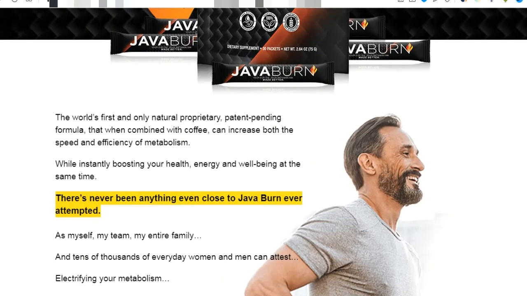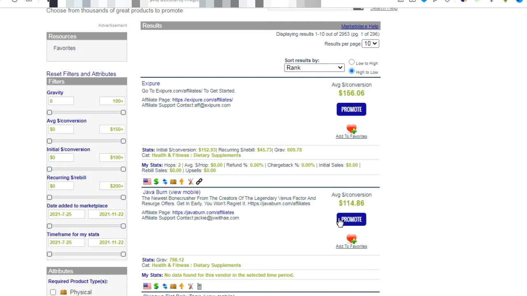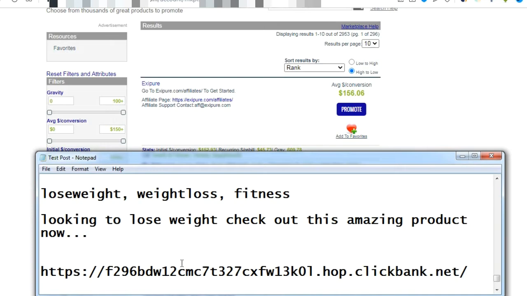When you are done with that, come back to ClickBank and click on promote. From here, generate your hop link, which is your affiliate link. Paste it in your notepad for future use.